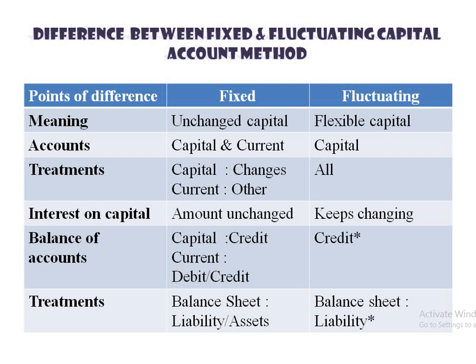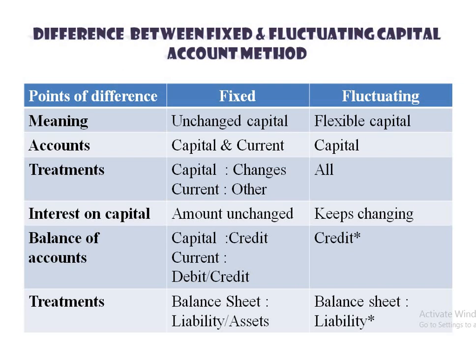Fifth one, balance of accounts. Balance of fixed capital account is always a credit balance, while current account can be either a debit or credit balance. For the fluctuating, generally the balance of capital accounts is a credit balance. In most cases credit balance is there, that's why an asterisk sign is there, but there is an exception. Under this method sometimes there can be a debit balance of capital account, not possible normally but sometimes.